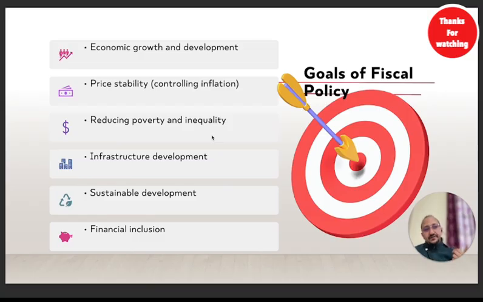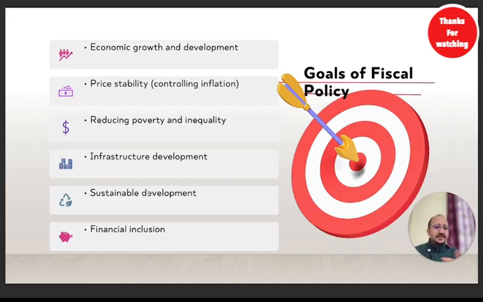Manrega, the Mahatma Gandhi Rural Employment Scheme, is also part of that. Apart from this, you can say free hospitals, free health services, free education. So the government is trying to reduce the inequality. Infrastructure development means your father is earning money and he builds a home. Governments take the money from you, and they build the entire infrastructure of India.